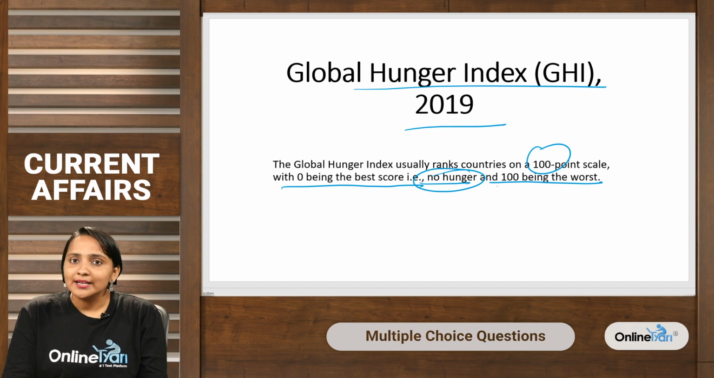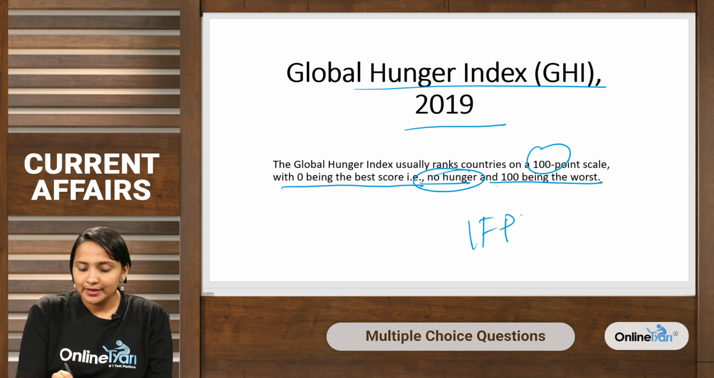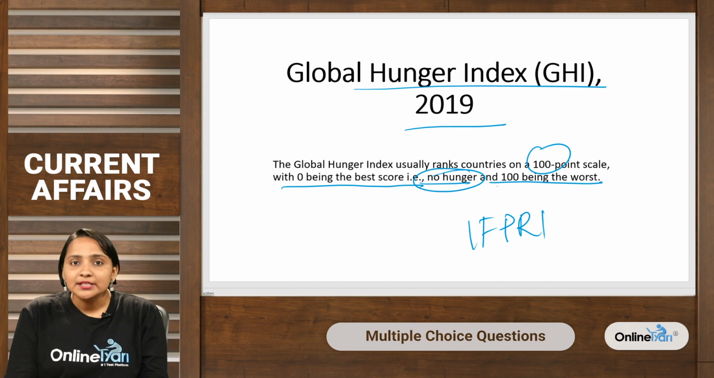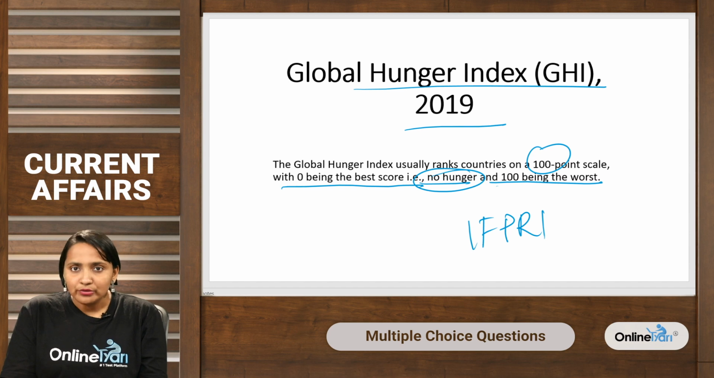The Global Hunger Index is a tool designed to comprehensively measure and track hunger at the global, regional and country levels. The International Food Policy Research Institute, IFPRI, calculates Global Hunger Index scores each year to assess the progress or the lack thereof in combating hunger.